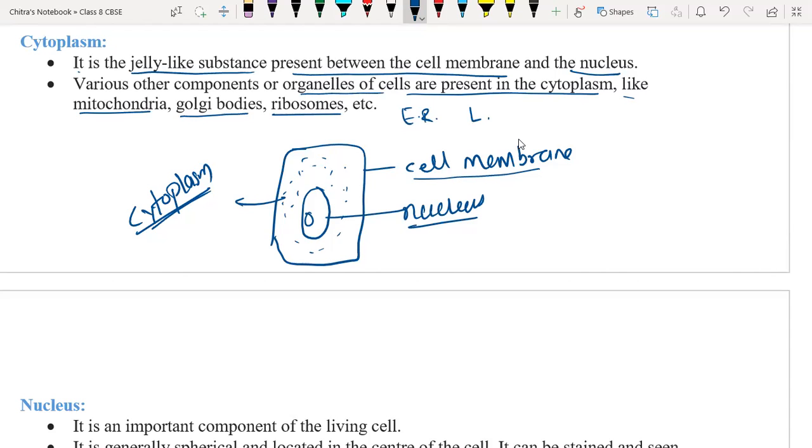In plants the vacuole is very large, but in animals vacuoles are very small and few.